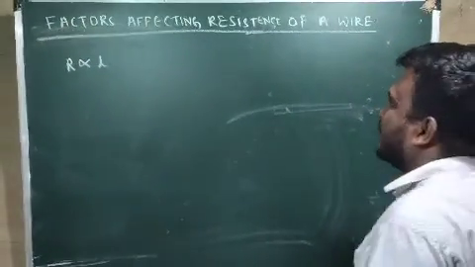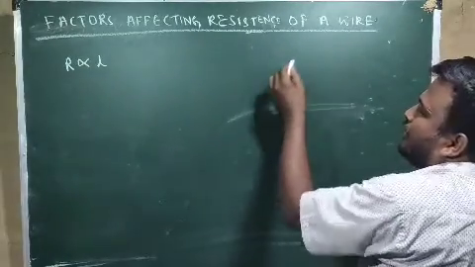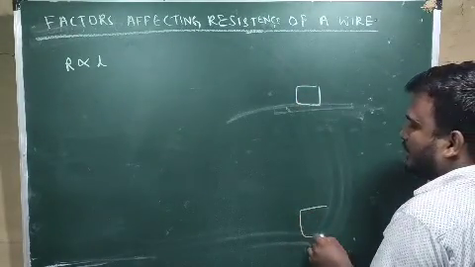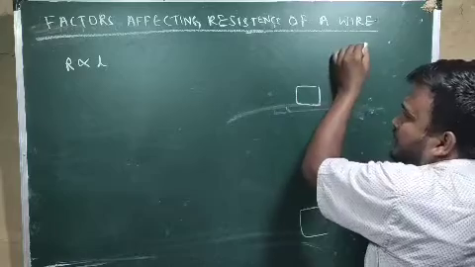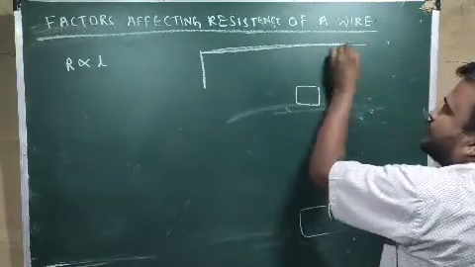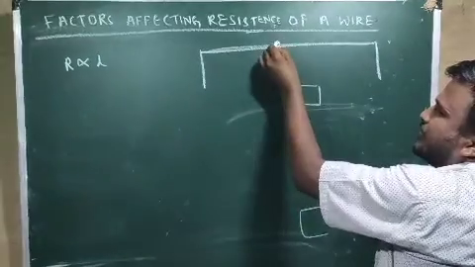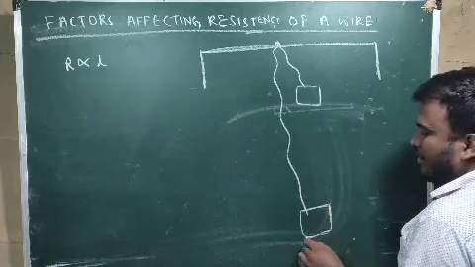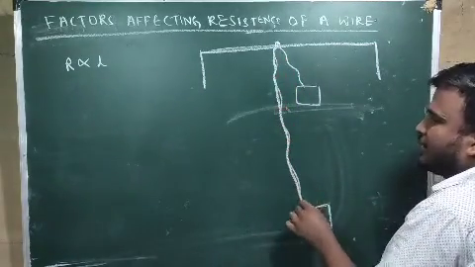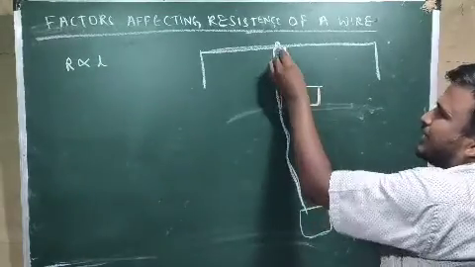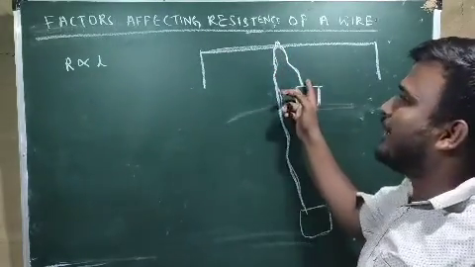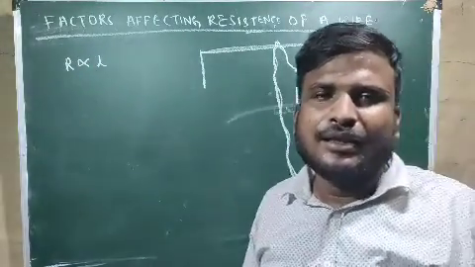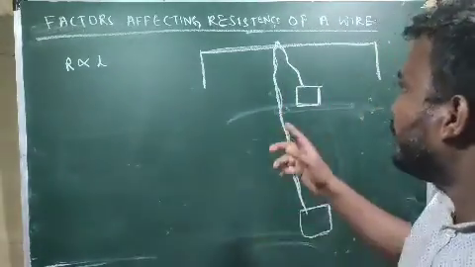Now, for example, let us see. When I was a kid, suppose my uncle's home was here, and my home was here, and there was an electric post here. From here, they have taken the current, and to my home we have taken it here. We have connected our home to this wire. So you see, the length of the wire here is less. If the length of the wire is less, resistance will be less. If resistance is less, then current will be more. If current is more, voltage will be more.